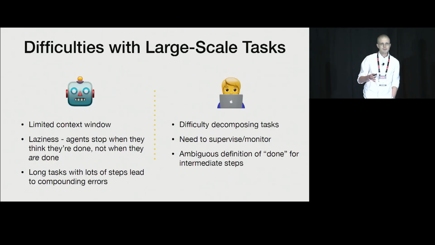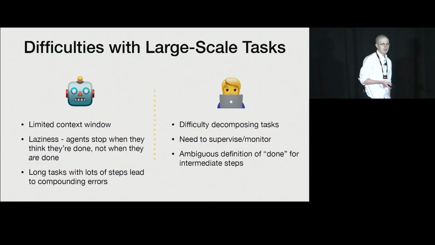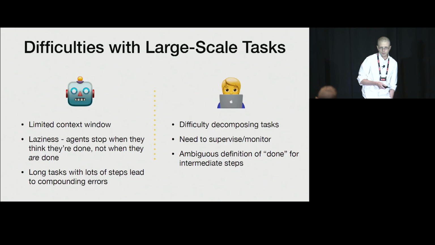So there are some natural difficulties that we encountered and that you might encounter if you're trying to use coding agents to solve these sorts of large-scale tasks. The first is that agents have a pretty limited context window. This context window is always getting bigger, of course, but performance doesn't usually scale with the number of tokens inside the context window the way you want it to. And it doesn't take much of a code base to get to the point where there's just no room for the agent to actually maintain its own history, state, execute tools, things along those lines.